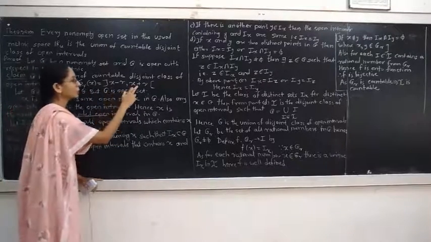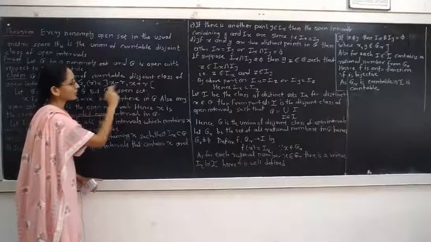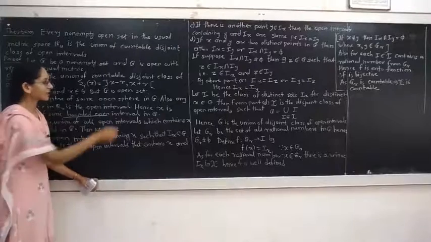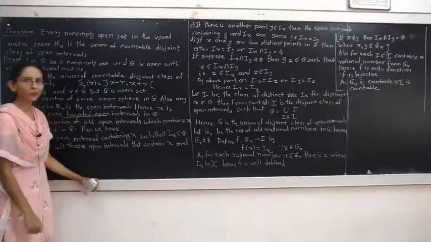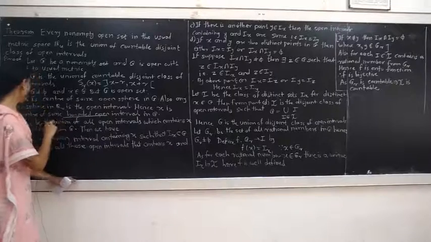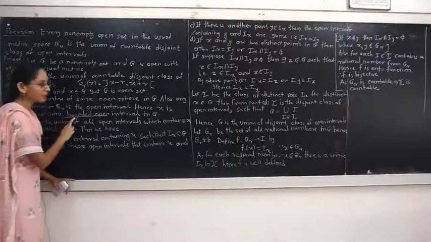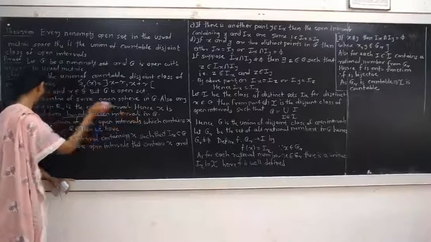Hence, these two endpoints are finite real numbers, so this interval is a bounded open interval. Therefore, x is the center of a bounded open interval in G.